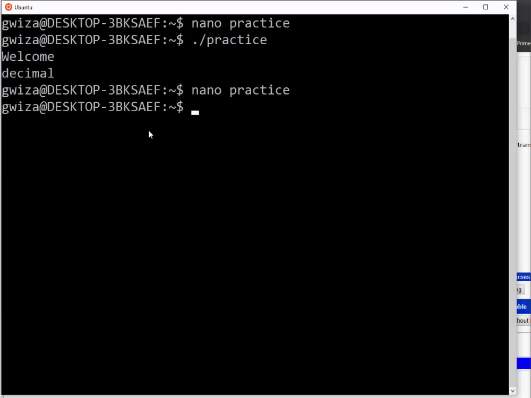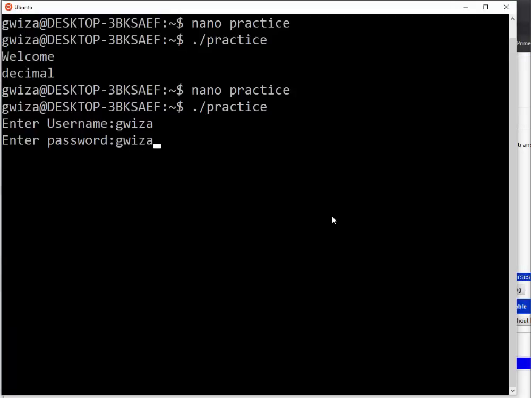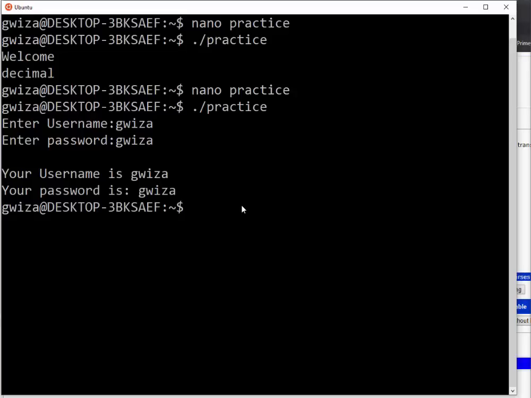So then let me run this. Then I say enter username, and I say for example Gwiza. Then the user puts in the password. Let me say that the password is also Gwiza, but you can see that here the username is Gwiza and the password is Gwiza, but the problem is that we don't want this to